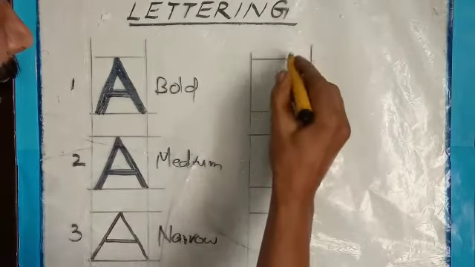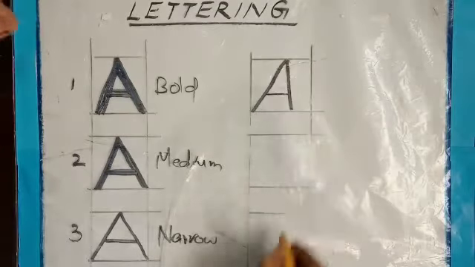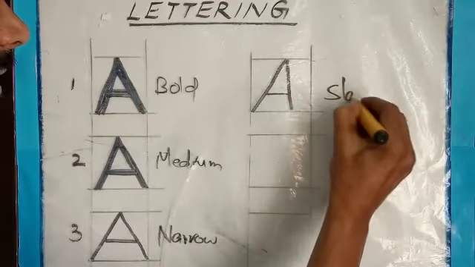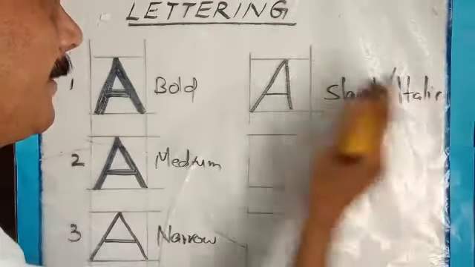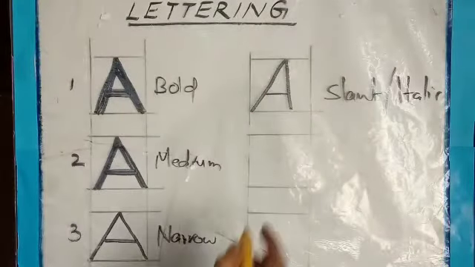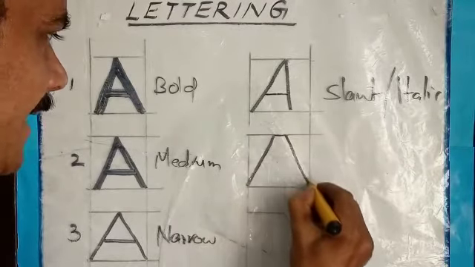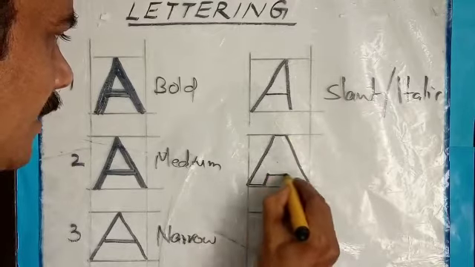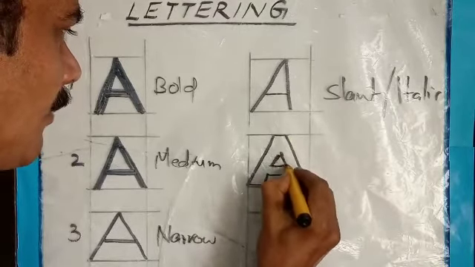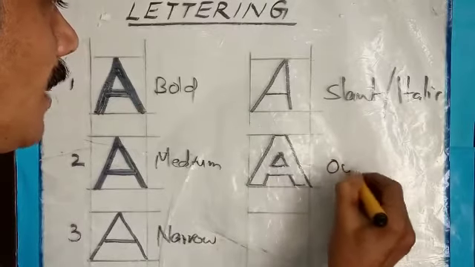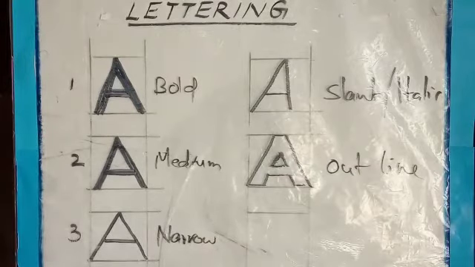Now what is this? Can you identify what I am writing? This is called slant, or italic. It bends like this. Now what style am I writing? See children, observe and just think yourself. Can you imagine what this is? This is called outline. Outlining of the letter. Understood? Now we'll go further.